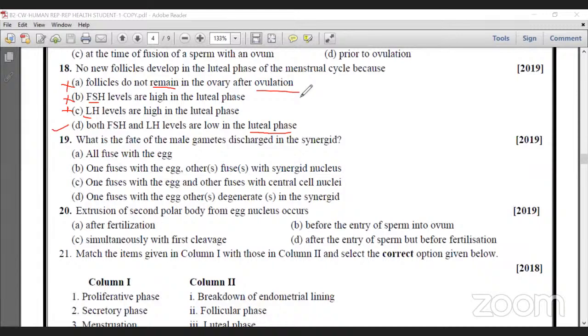There is a question, why does ovulation occur on the 14th day? What is the reason? In every woman, the 14th day is exhibited because at that time, for 24 hours, the sexual urge increases because of the production of FSH and LH in the pituitary gland. So that urges the sexual process in the female, raising temperature, and some other reasons. Next question, 19th.